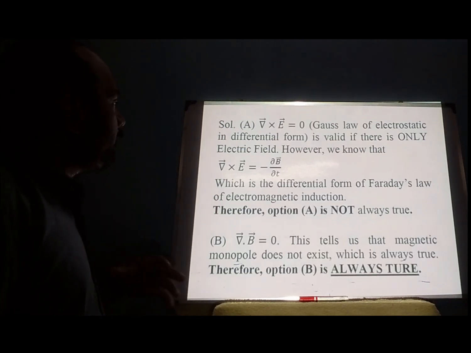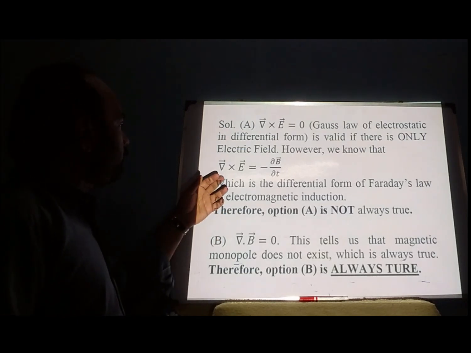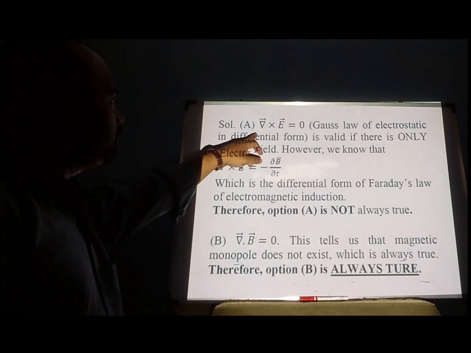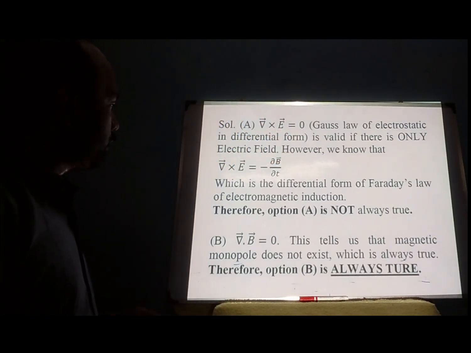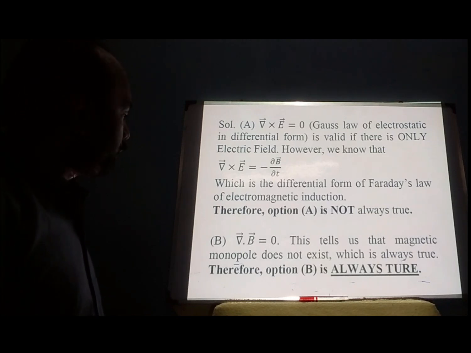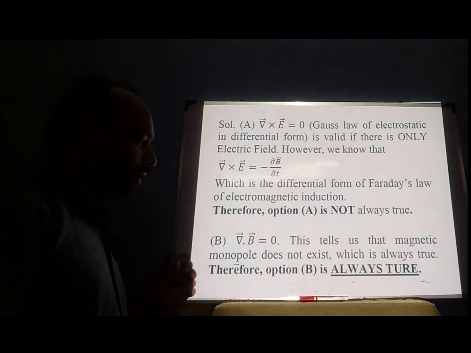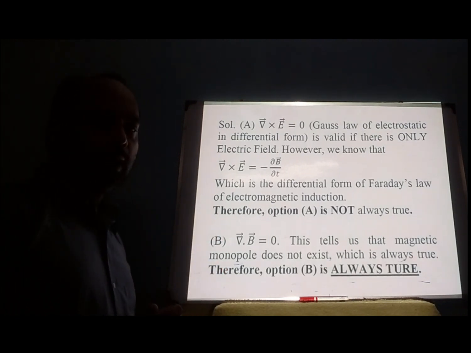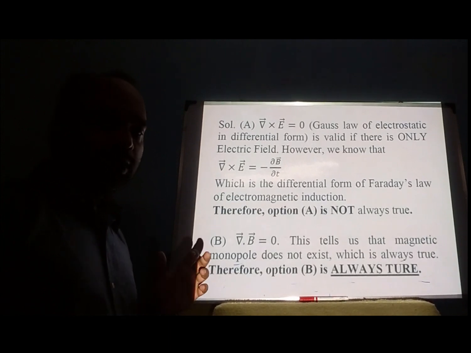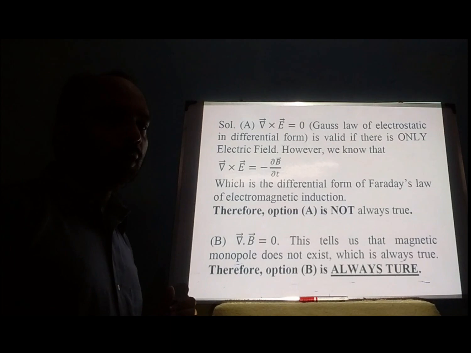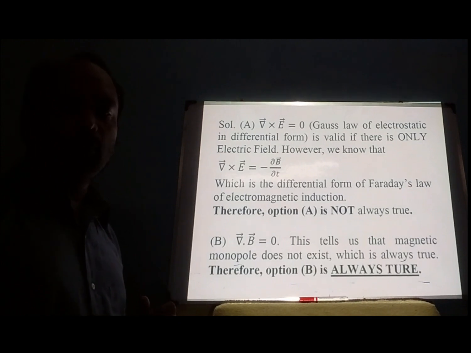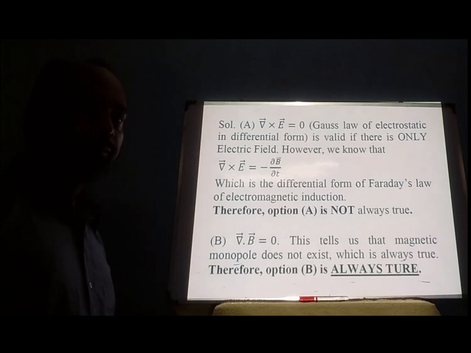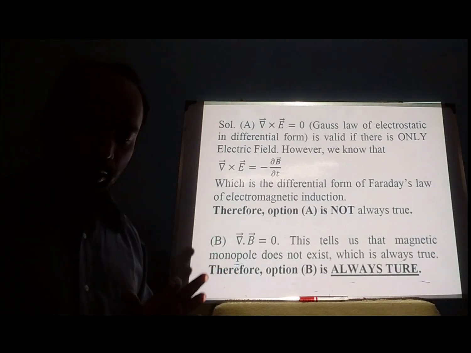But when you have both electric and magnetic fields, we have Faraday's law of electromagnetic induction. That means curl E is equal to minus del B by del t. That means this one is not always true. So therefore option A is not always true. Option B, del dot B is equal to 0. What it says? Divergence of magnetic field is 0, which tells us that magnetic monopoles do not exist. This is always true. So option B is always true.